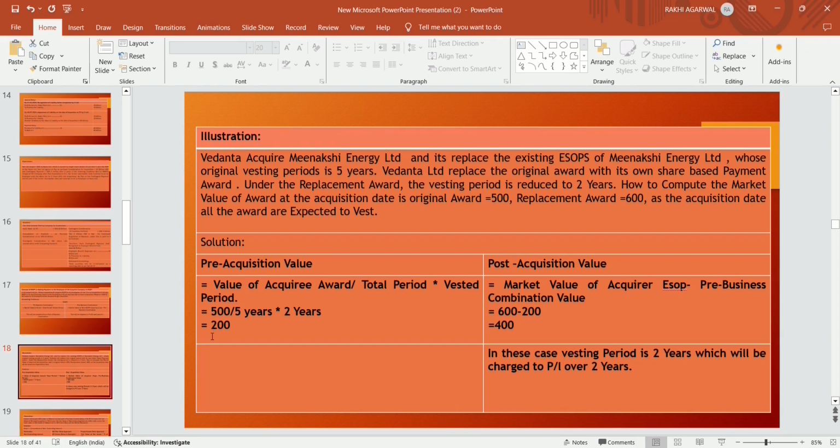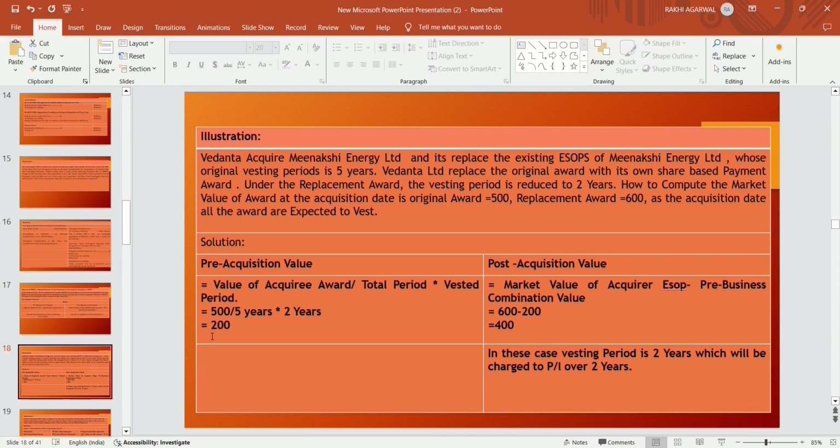Pre-acquisition value of the acquiree award is the market value of the award at the acquisition date, original award equals 500, multiplied by the vested period over the total period. The total vesting period is 5 years and the vested period is 2 years. So the pre-acquisition value is 200.